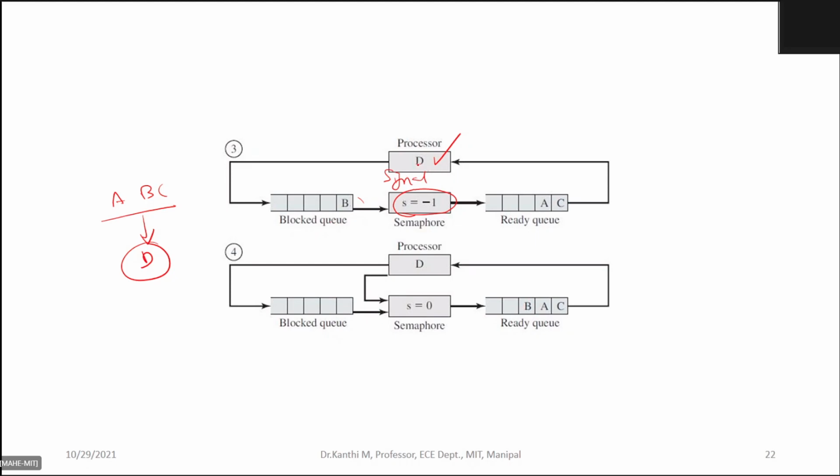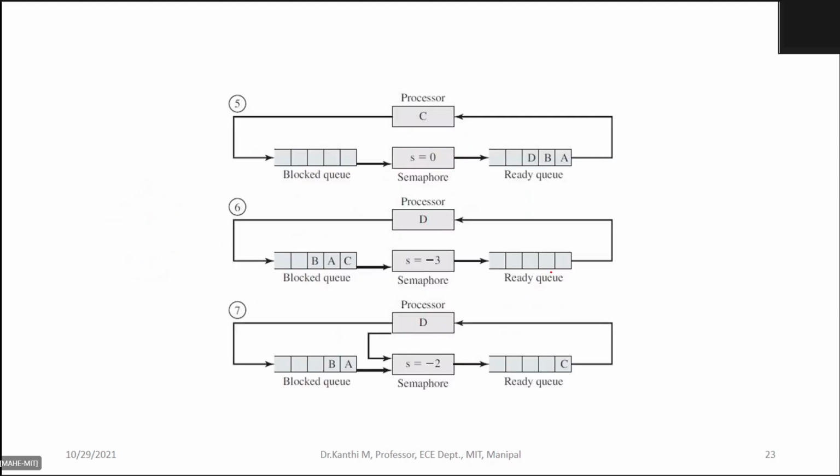When it initiates the primitive of SEM signal, S becomes 0 because it was made -1 earlier, and as per the queue, A was there, C. Now the next chance of execution goes to C.